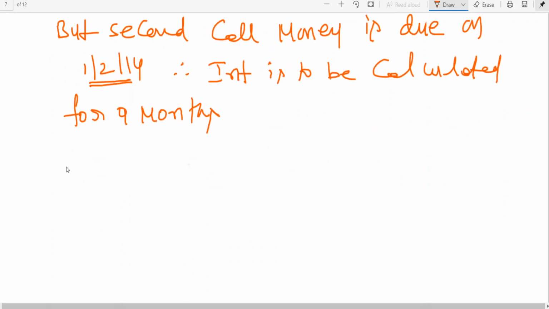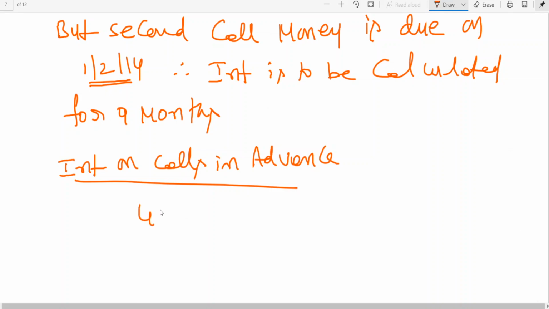So now interest on calls in advance is equal to 4,000 into rate, I told you again same 12%, into 9 by 12. It is coming to 360 rupees.